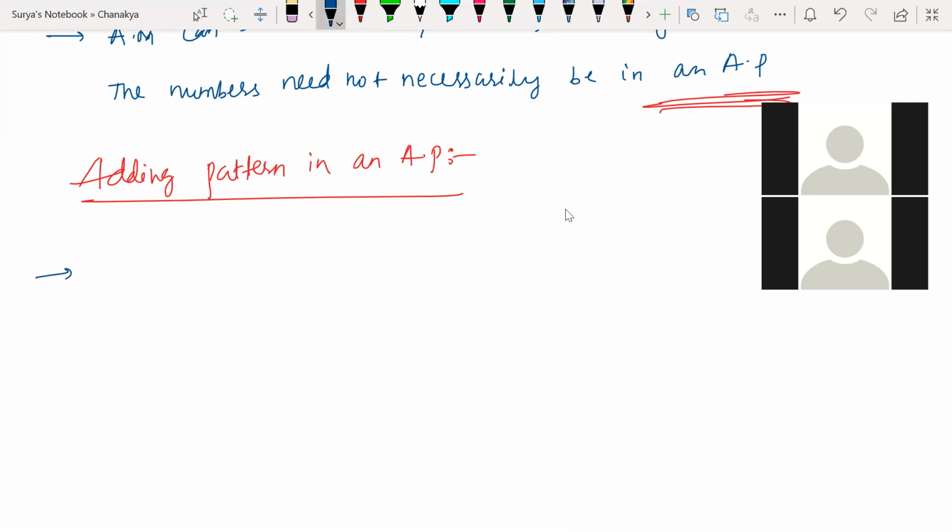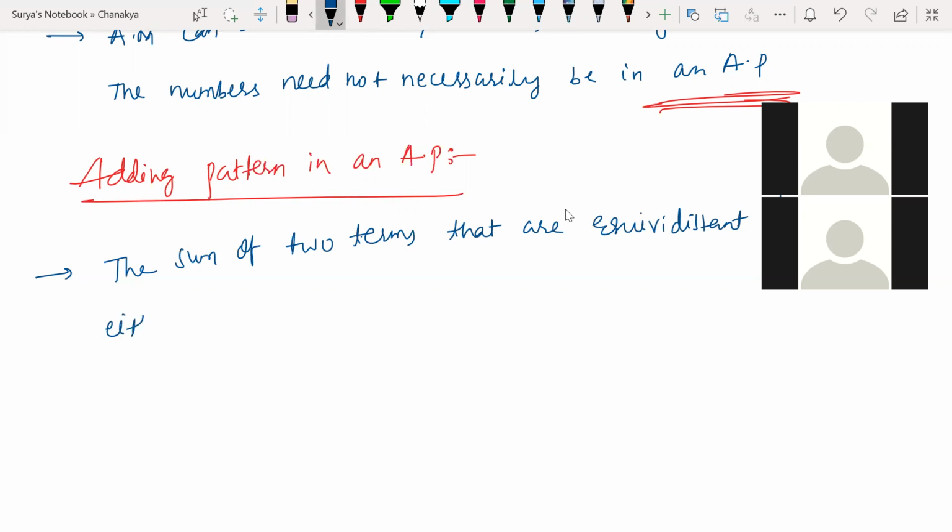So you write here: the sum of two terms that are equidistant from either end of an AP is constant.